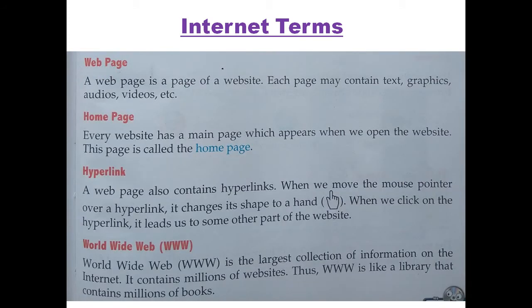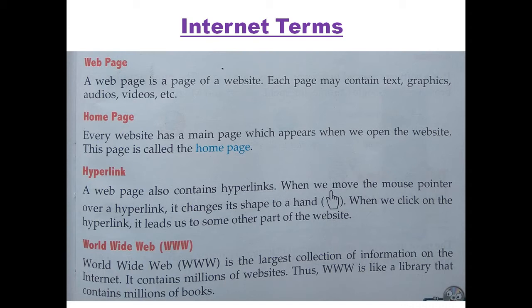Next, web page. We have discussed it earlier. A web page is just like a book page. In a book page there is information printed. In the same way, a web page is a page of a website. Each page may contain text, graphics, audio, video, etc. So a web page is more than a simple paper page.